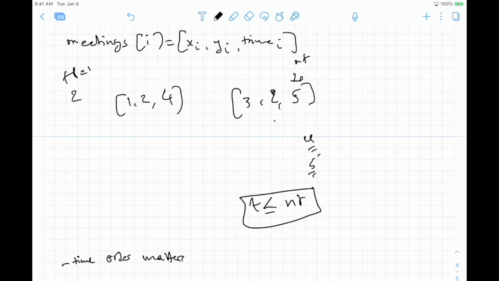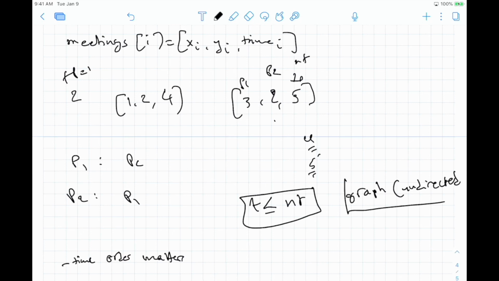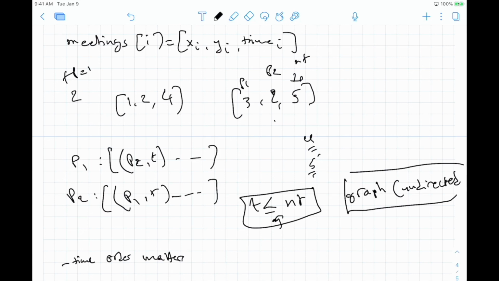Say this is P1 and this is P2. P1 needs to have P2 in its neighbors, but P2 also needs to have P1. So that's the other thing: the graph is undirected. Now, when we create the graph, we want to keep the time because we want to check this here. So we store P2 with T, and P1 with T. This would be the list we keep in our graph.